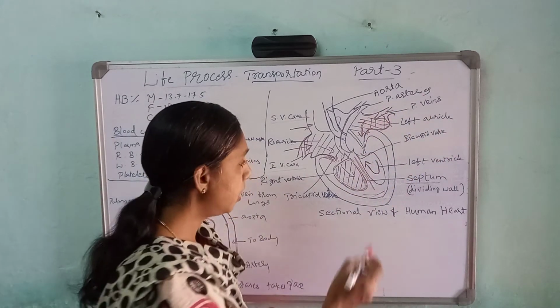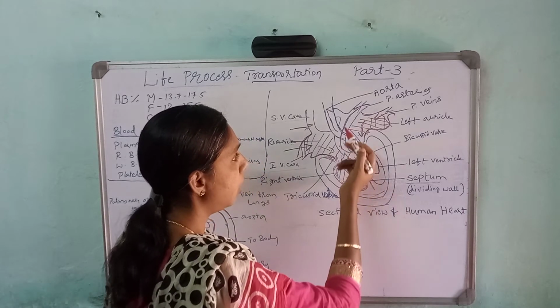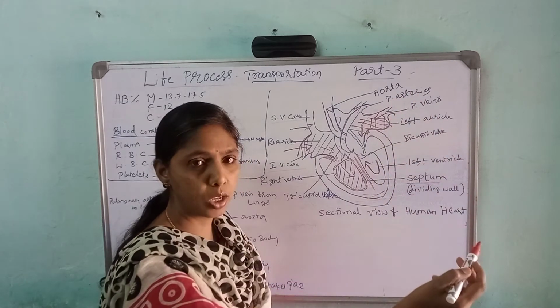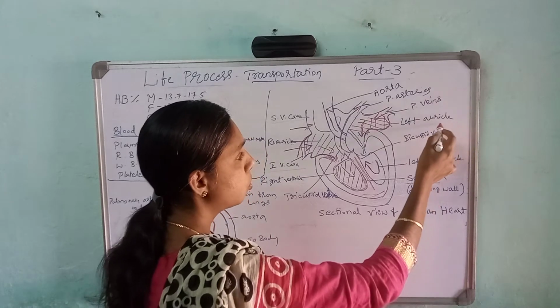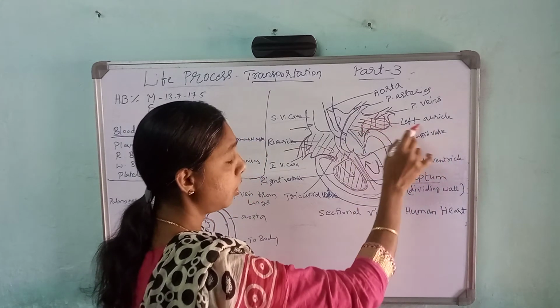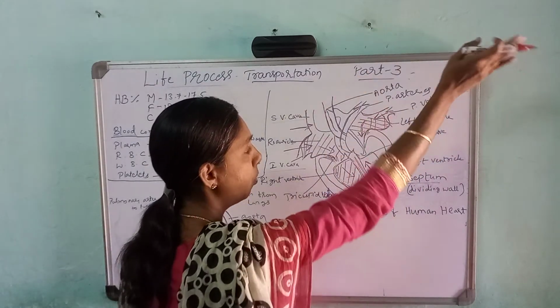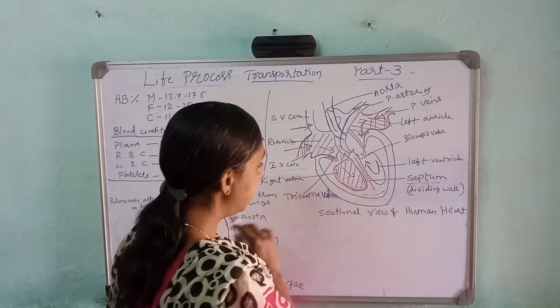From the ventricle, the blood will go to the lungs through the pulmonary artery. There exchange of gases takes place. It purifies the blood and it comes to the left auricle through the pulmonary veins. Auricles carry out, ventricles bring in. So that you will understand here.